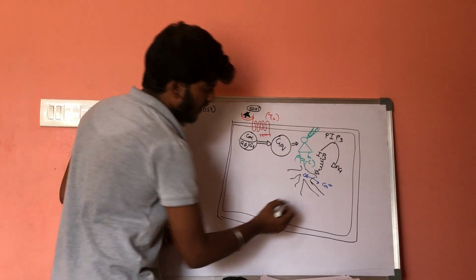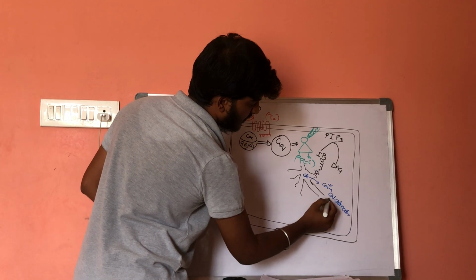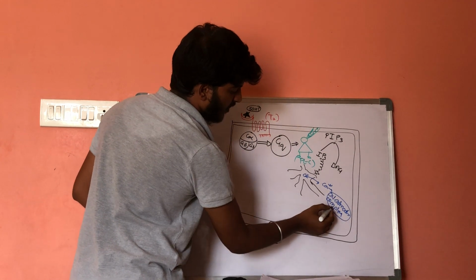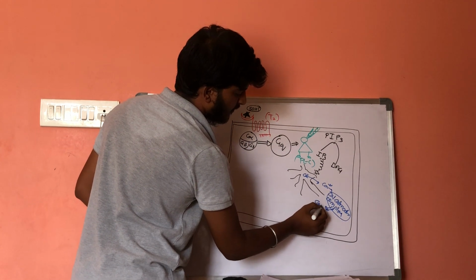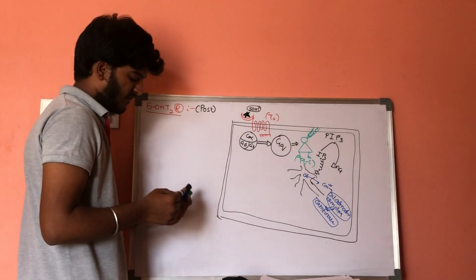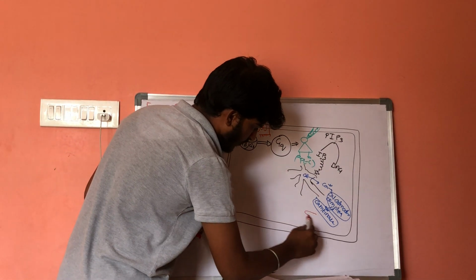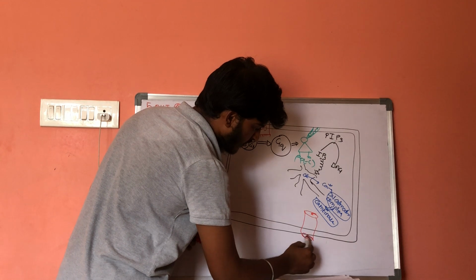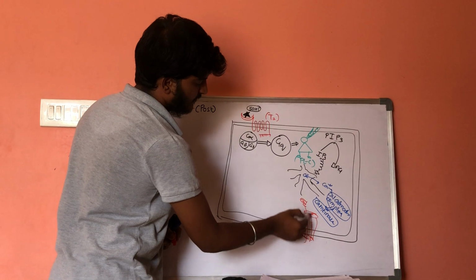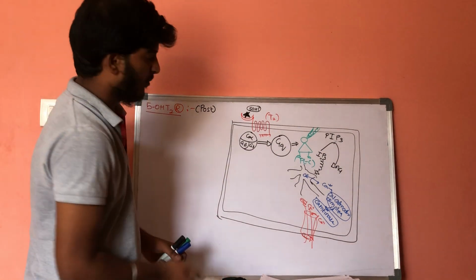Calcium will be released out. These calcium ions will form the calcium calmodulin complex. This complex will activate CAM kinases, which work as special proteins that open the calcium channels. That means there will be phosphorylation, and as a result, more influx of calcium ions.